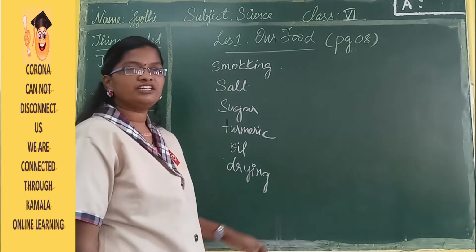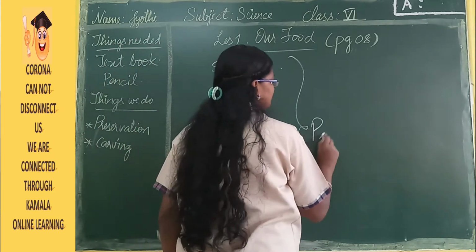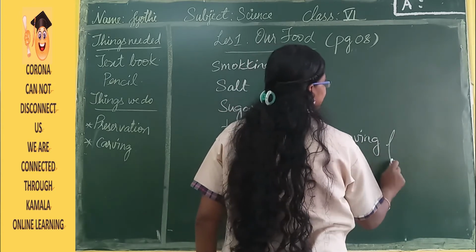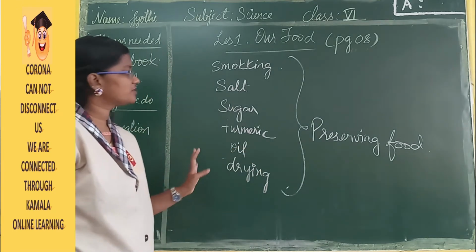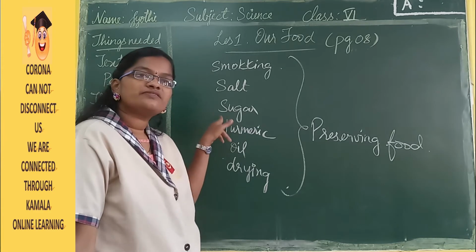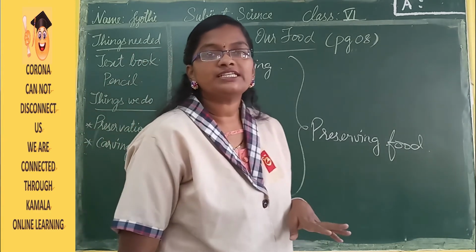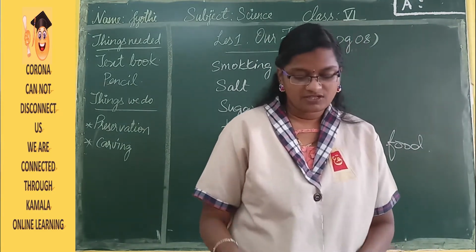So these are the different ways of preserving food. To preserve the food, we use these types. Especially for jams, they use fruits as well as sugar or sugar syrup, and with this they prepare the sweets or jams.